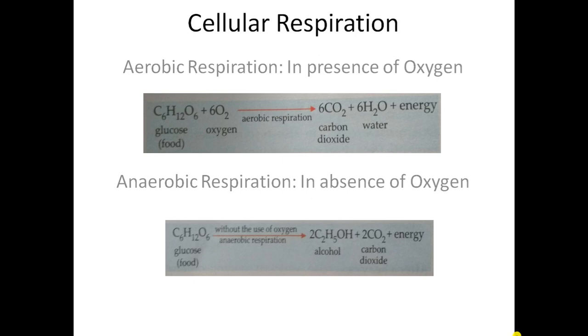C2H5OH. This is the formula of alcohol, and along with alcohol we get carbon dioxide and energy. Okay, generally students, most of the living organisms, like humans and animals, carry out aerobic respiration. So that's why such organisms are called aerobes, and aerobic respiration is the most efficient form of respiration, okay.